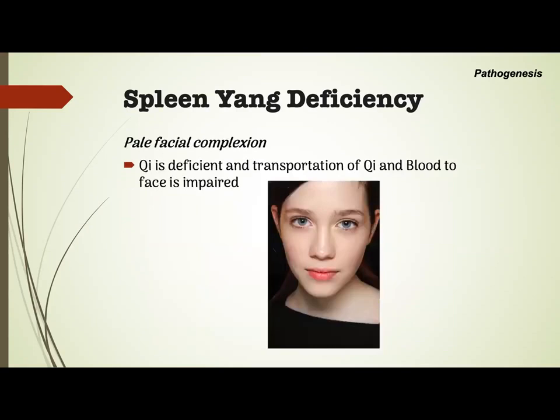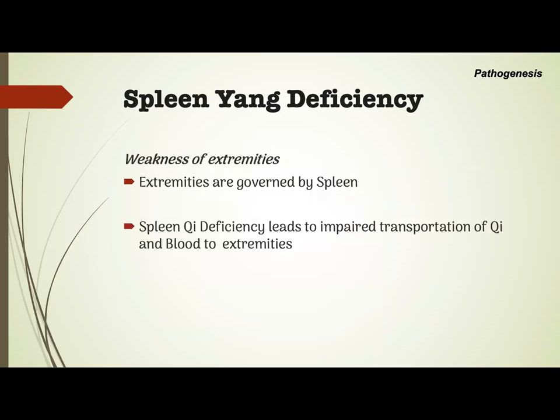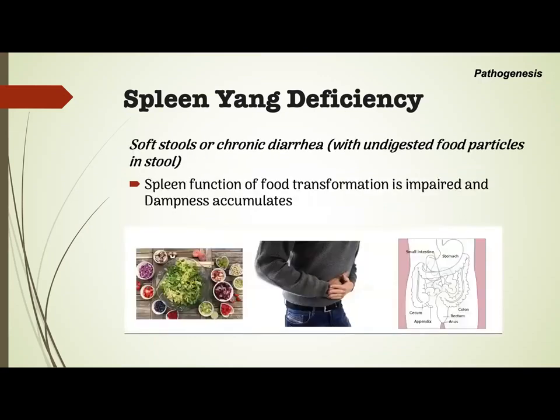Facial complexion is pale because qi is deficient and the transportation of qi and blood to the face is impaired. The extremities are weakened because extremities are governed by the spleen, and since we have spleen qi deficiency, this will lead to impaired transportation of qi and blood to the extremities. Soft stools or chronic diarrhea with undigested food particles in the stool, so the spleen function of food transformation is impaired and dampness accumulates.